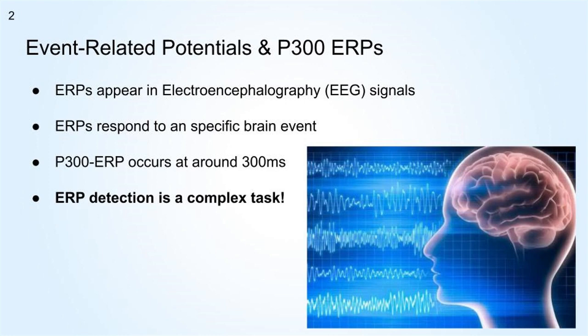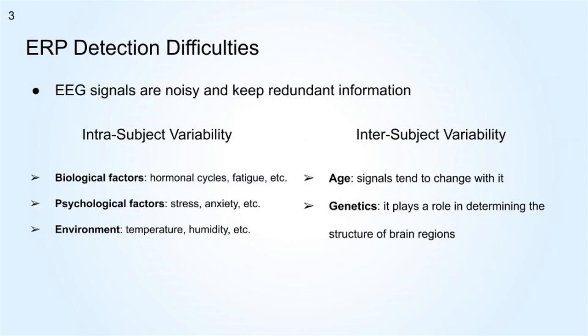However, ERP detection is, in general, a difficult task. EEGs have a lot of noise and also have too much redundant information. In addition to this, we have to consider the inter- and intra-subject variability. Considering intra-subject variability, we have to take into account biological factors, such as the hormonal cycles or the fatigue of a certain subject before the test.